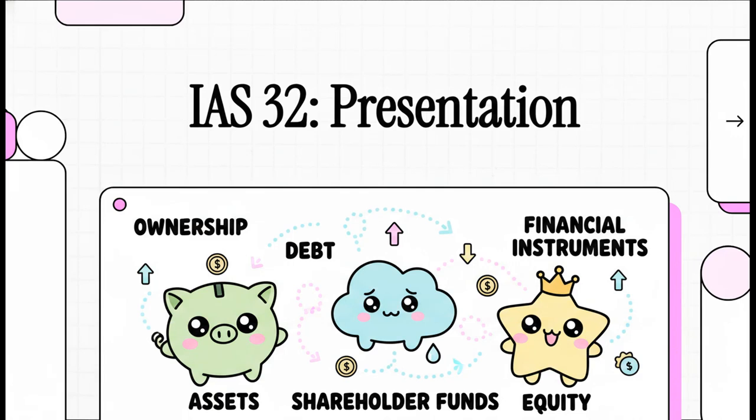Welcome to This Explainer. Today we're taking the incredibly dense and frankly kind of intimidating IAS 32 rulebook and transforming it into a clear visual guide. If you work in finance, accounting, or honestly if you just want to truly understand how companies report their real financial health, well, you know that the line between what a company owns, what it owes, and what actually belongs to its shareholders can get incredibly blurry. So let's cut through all that accounting jargon and master the true nature of financial instruments together.